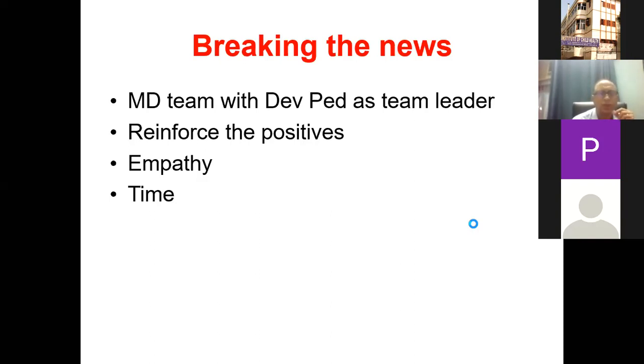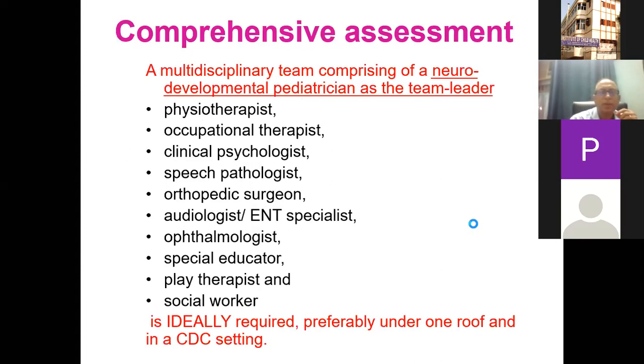And during this process, there are a lot of things you can talk about, but the thing is, I feel that you should have empathy for the child and the family. You should try and reinforce some positives about the whole issue rather than just talk about negatives. And of course, you cannot hurry. You need time for that particular session for the family and the child so that you can actually talk about a lot of things. And then you go for a comprehensive assessment.